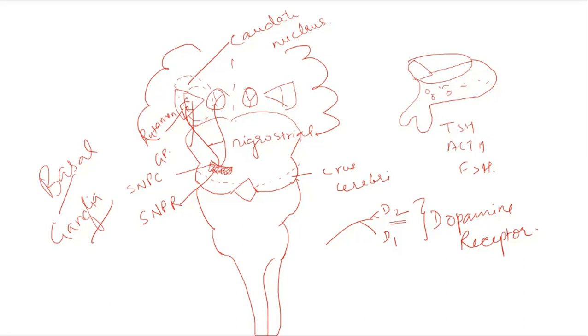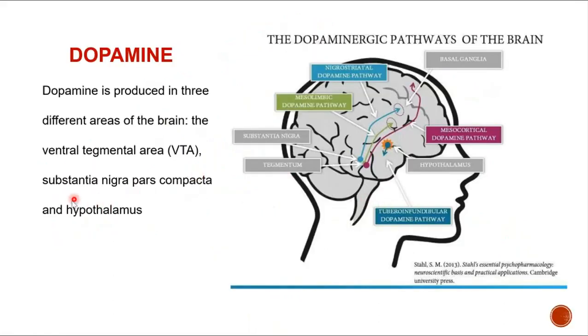Did you all understand about the substantia nigra? Where is it present? It is present in the midbrain. Dopamine is released from the substantia nigra pars compacta. I hope now I'm making clear where this substantia nigra is. Yes, ma'am. Okay. Since I have given you an orientation, all I wanted to draw was not to make you understand every part of it or get you scared about the anatomy, but to tell you where this substantia nigra is located.